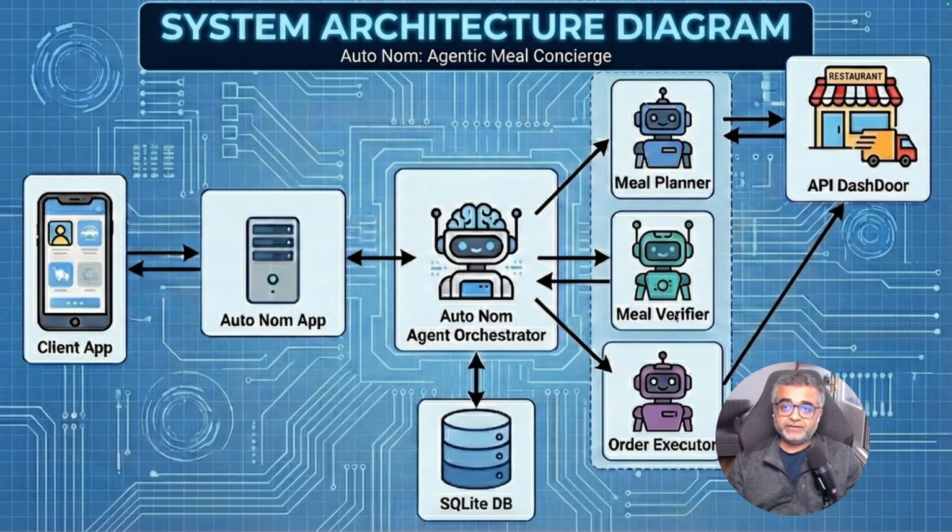Similarly, the meal verifier agent has tools to massage the data the right way we want and to present the information to the user and get their feedback. And finally, the meal executor has tools to again use the dashdoor API to place the order, get the confirmation and everything, right? This whole application uses SQLite for the state and session management.